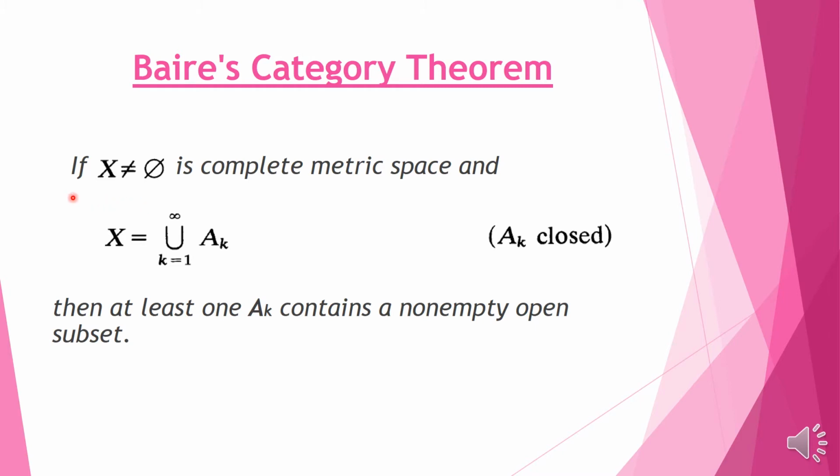It says that if X is a complete metric space and it is equal to the countable union of closed sets A_k, all of which are closed, then Baire's principle claims that there will exist at least one of these closed sets which will contain a non-empty open subset, and consequently open balls.